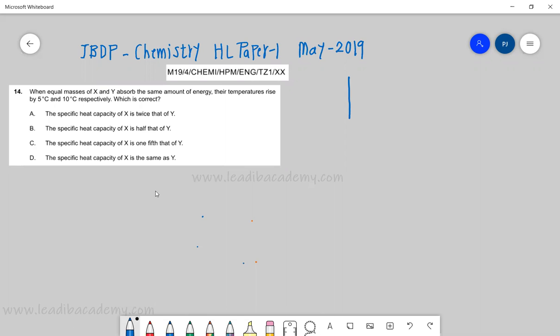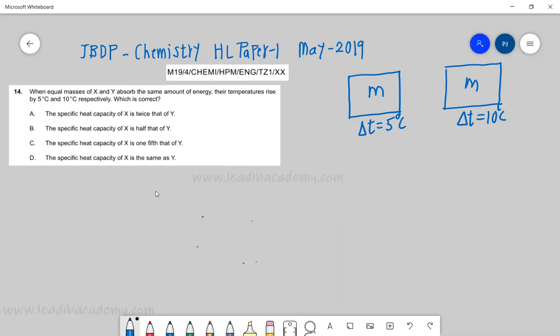Equal masses, so let's assume the mass is m. Delta T for this is 5 degrees, and delta T for this is 10 degrees.